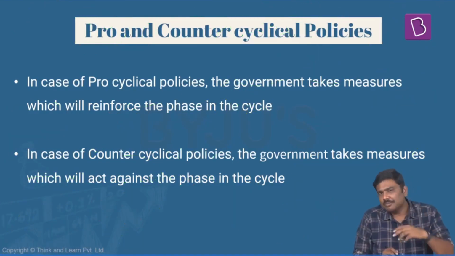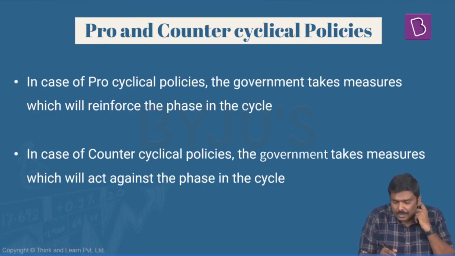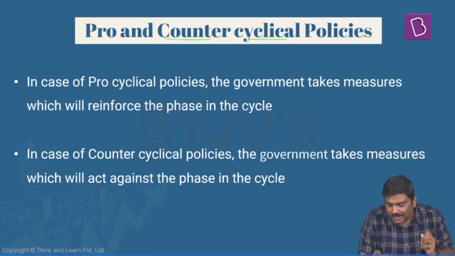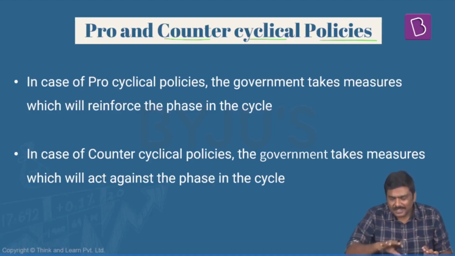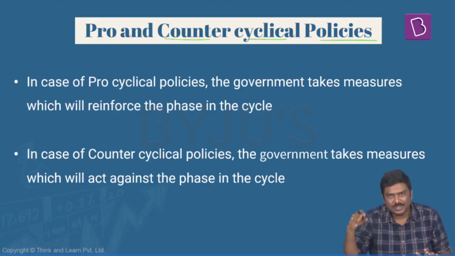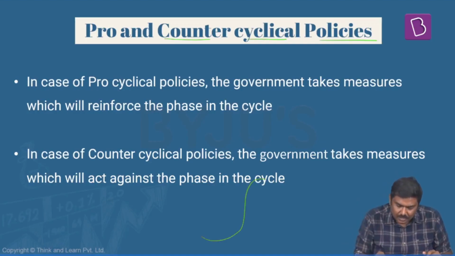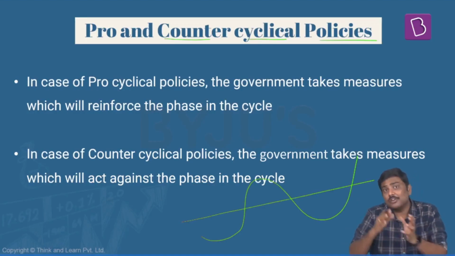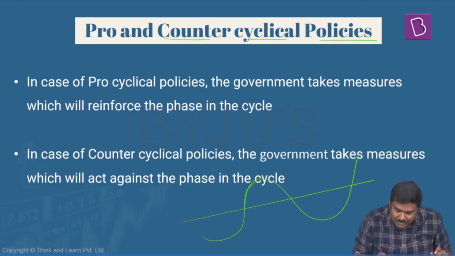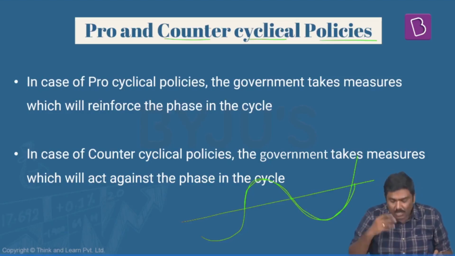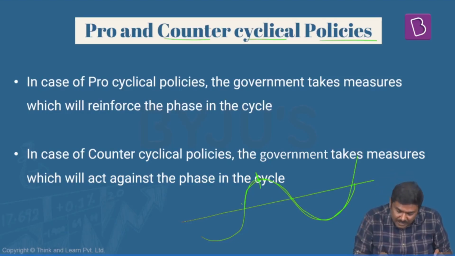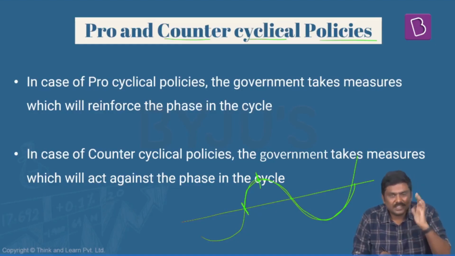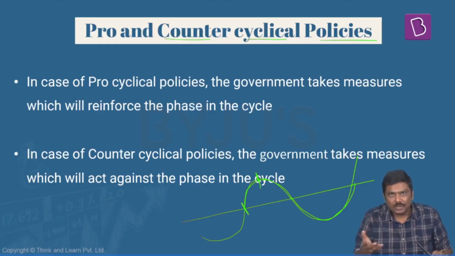Now, let's try and understand what is the importance of a counter-cyclical policy. But before that, what do you mean by the term counter-cyclical policy? Follow this very carefully. Here, cyclical refers to the 4 stages in the business cycle. What are the stages? Again, repeat it so that you will remember it for a longer duration. One is a boom, second one is a slowdown, third one is a recession, and the fourth one is a recovery. Counter here means whatever is happening in the economy, the government's policies will basically try to negate it, will try to reduce the impact of this particular cycle.